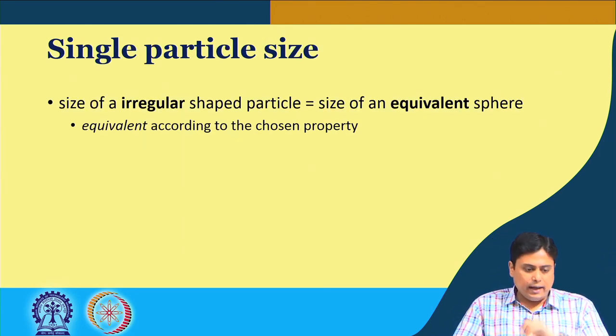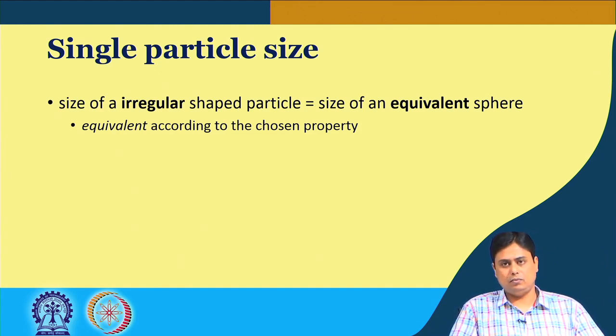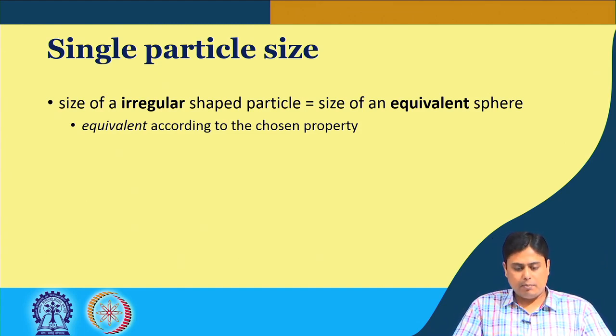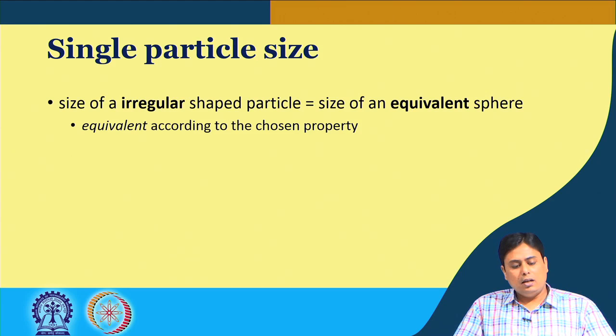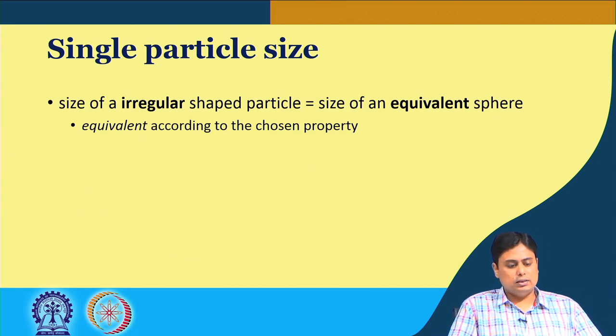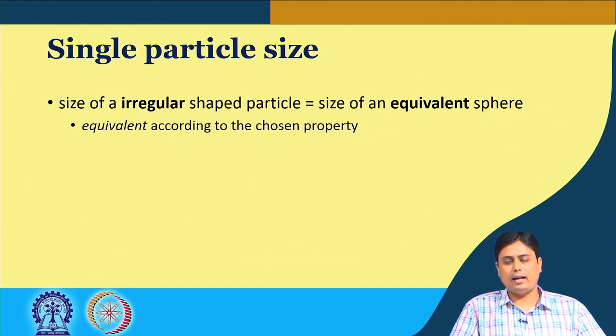Now, the point is how do we define a single particle size? We will come to samples of different particles when we discuss industrial scale samples, but let us at first focus on how we single out a particle and characterize a single particle size.